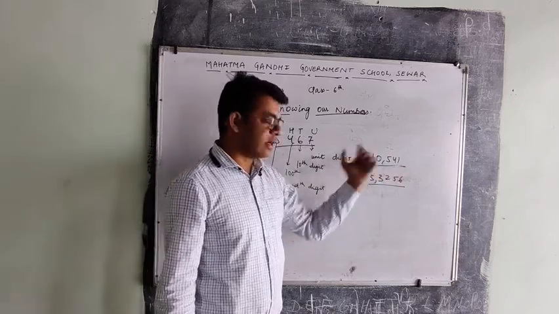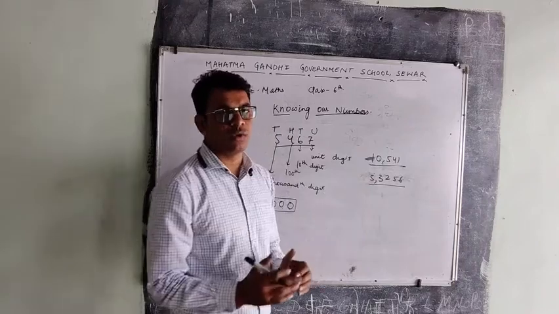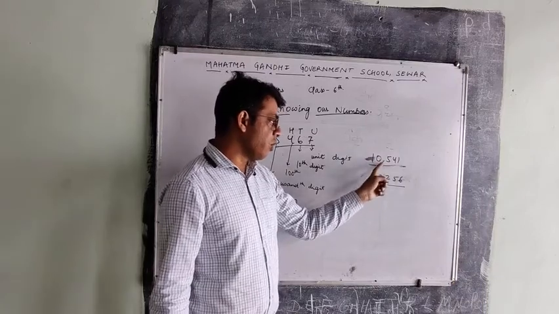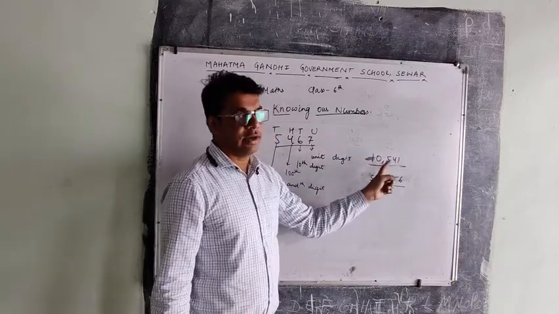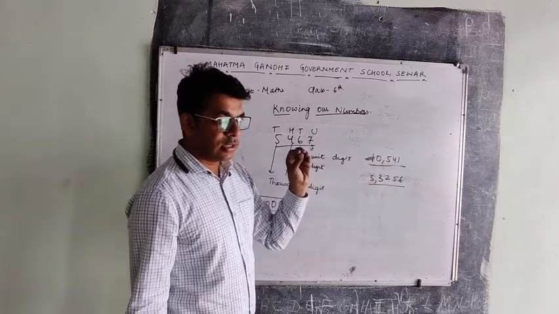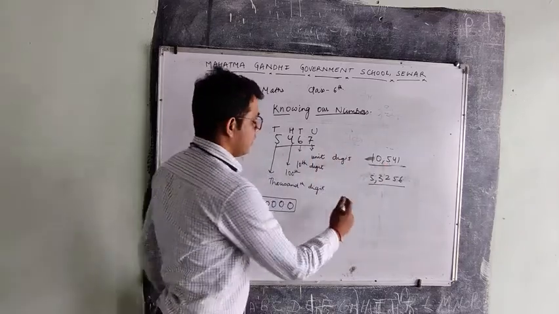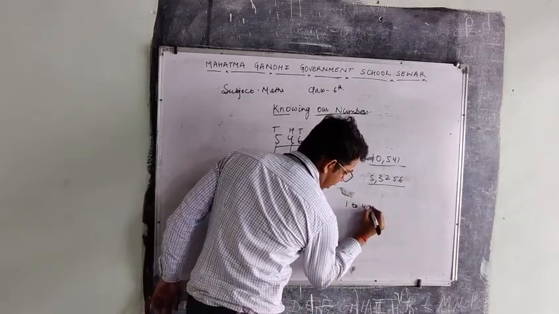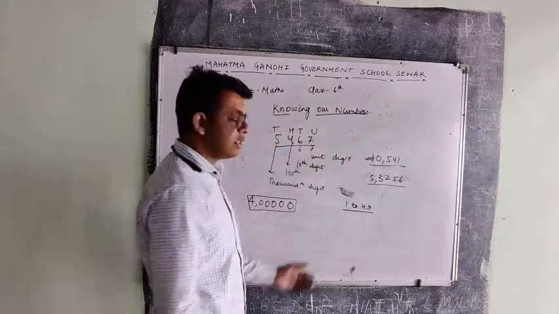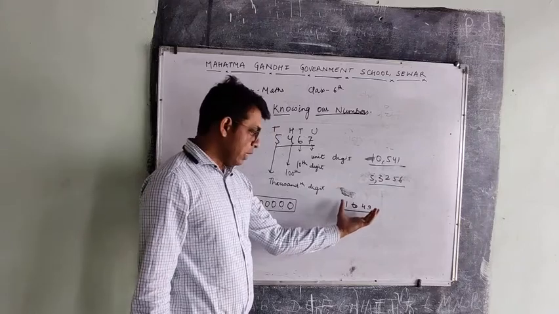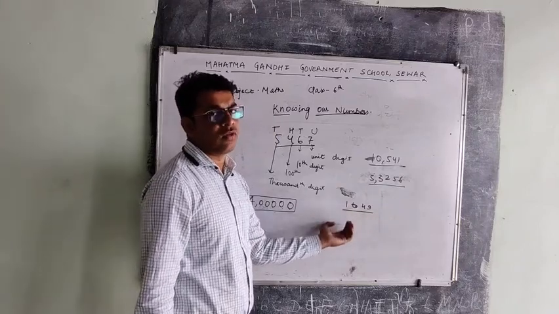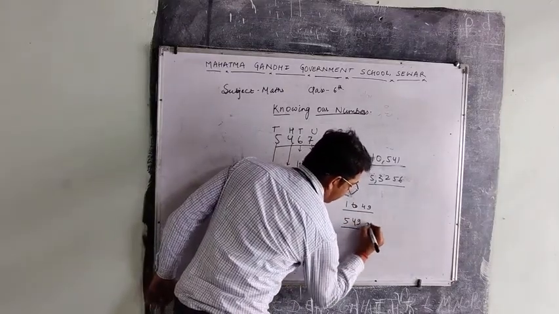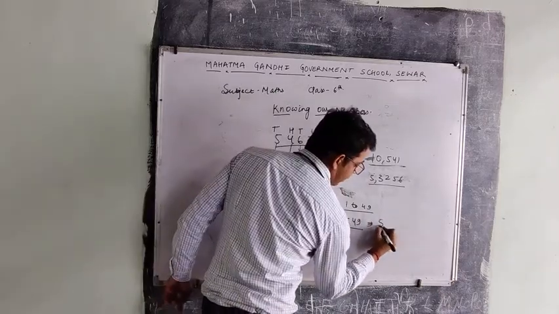So how to round off this number? How to round off big numbers, small numbers? Like this is written 10,541. If we want to round off this number, 10,541, then what are the conditions for rounding off numbers? Let's see. From 1 to 49, any number which is in the last of a big number, if it is from 1 to 49, then we will round it off to 0, like this. The rounded off number will be 500.